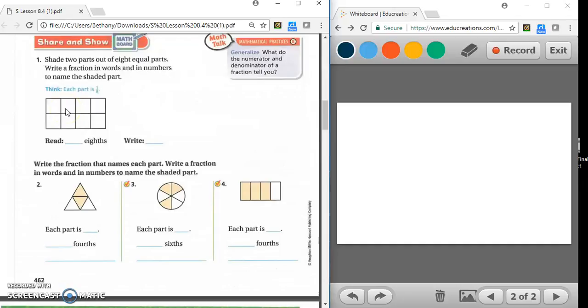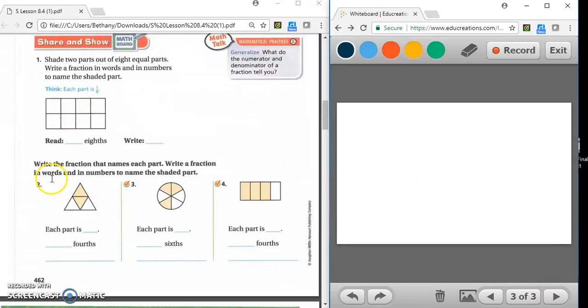Now, since 2 are shaded in, we would read it 2/8. There's 8 equal parts, so we would write TWO, 2/8. If we were to write it, the fraction would be 2/8. This is how we would write the fraction for our 2 shaded pieces.